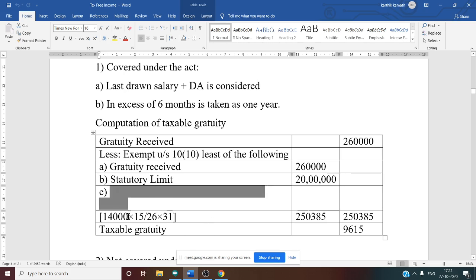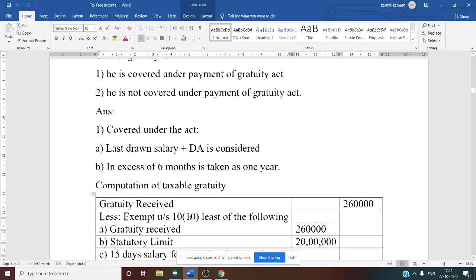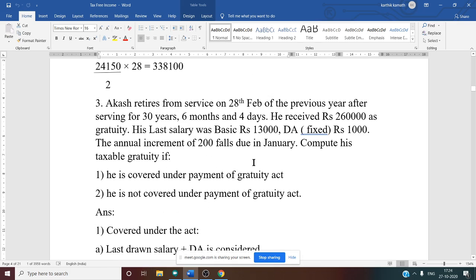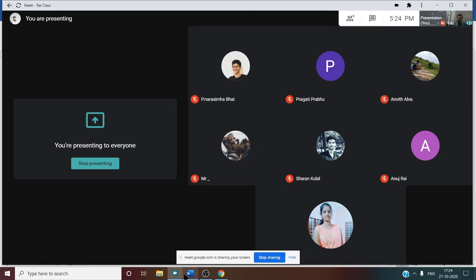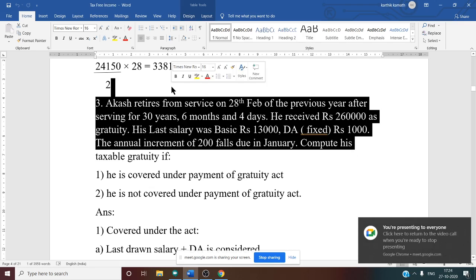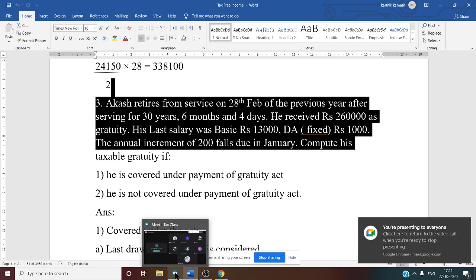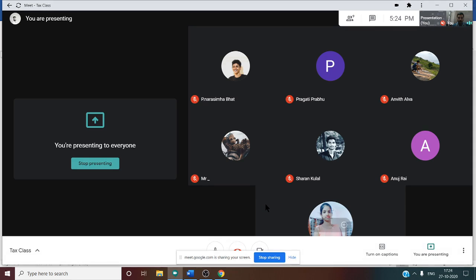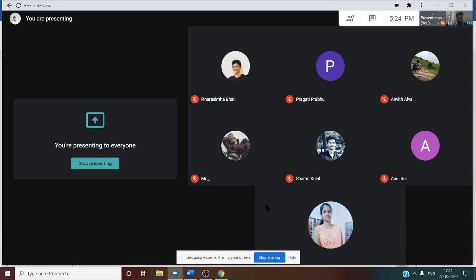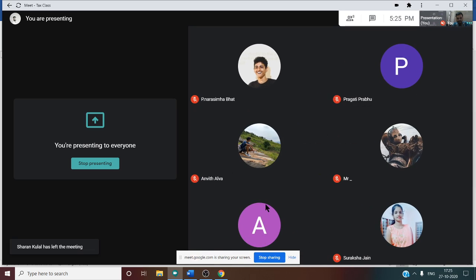So here we want the salary first. What is the salary given in the question? 13,000. Yes. But here, what does salary mean? Salary means basic plus DA.